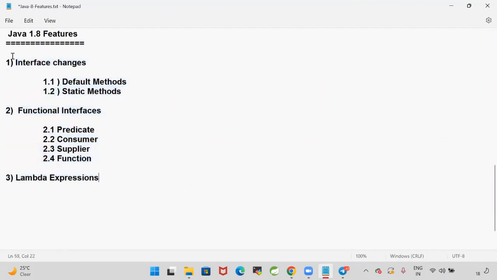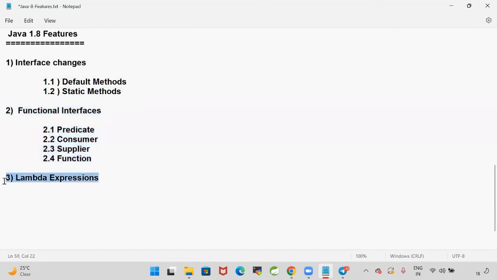First three changes here. Interfaces, they have modified in Java 1.8. From the 1.8 version, you can write concrete methods also in the interface. Those concrete methods are default methods and static methods. And in the 1.8 version, they introduced a concept called functional interfaces, nothing but the interface which contains only one abstract method. Predicate, consumer, supplier, function, like that, some predefined functional interfaces are available in Java 1.8. What is the purpose of them and how to work with them, we are going to learn as part of this course.